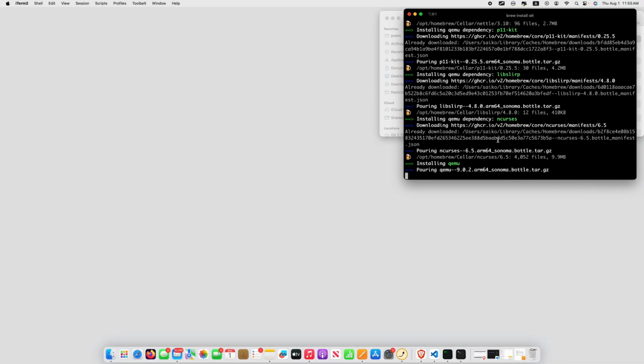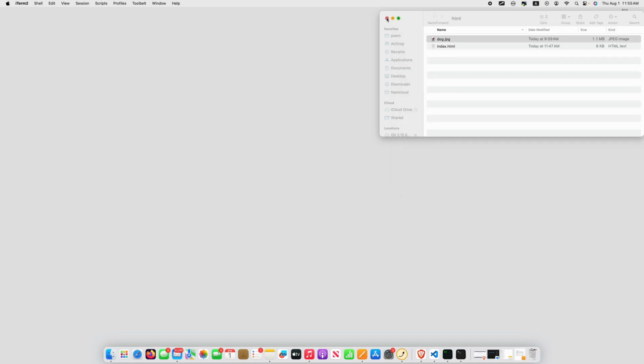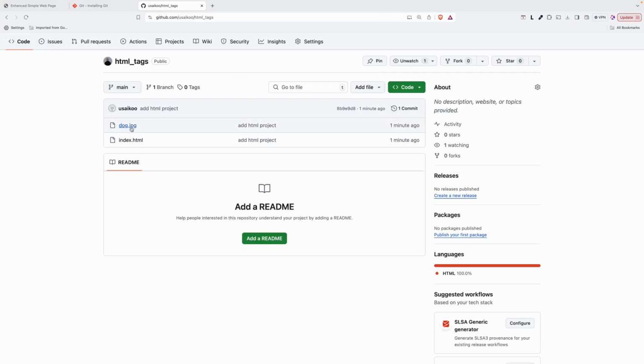But in your case, if you don't have git, you have to wait until you finish. For me, I already have it, and that's why. But this is for demonstration to know how you can install git. For now, I will close, and we will come here and refresh. As you see, our local project has gone to the GitHub repo, the .jpg and index.html.